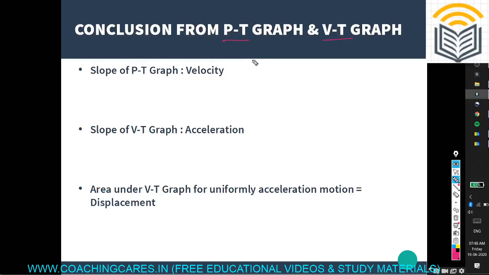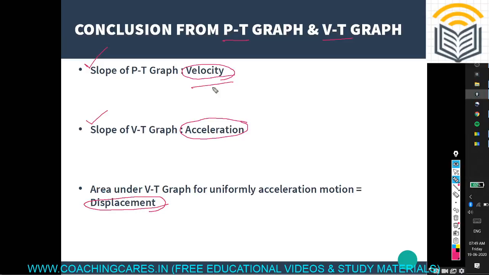So now the conclusion of the whole study: number one, the slope of the PT graph is called velocity. Number two, the slope of the VT graph is called acceleration. Number three, the area under the VT graph for uniform acceleration motion is equal to displacement.